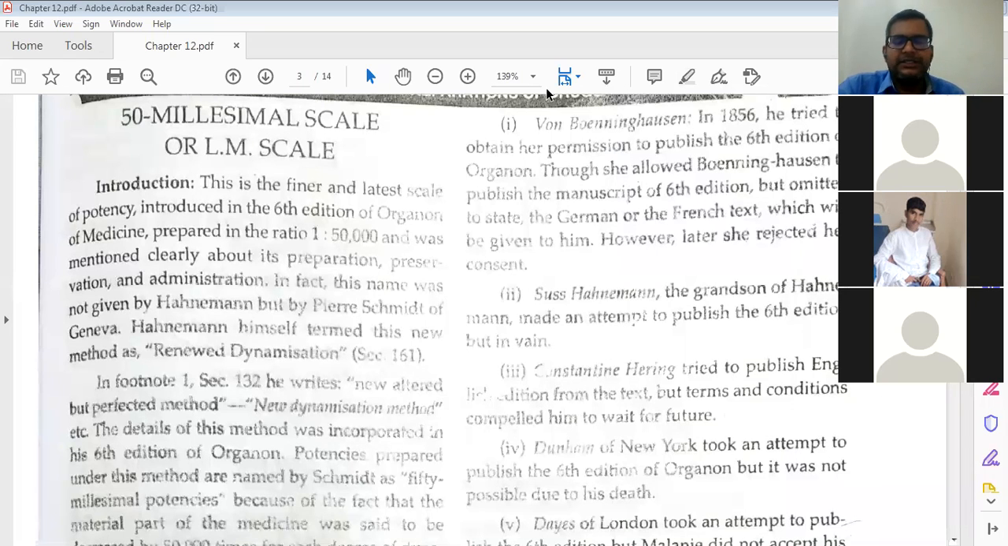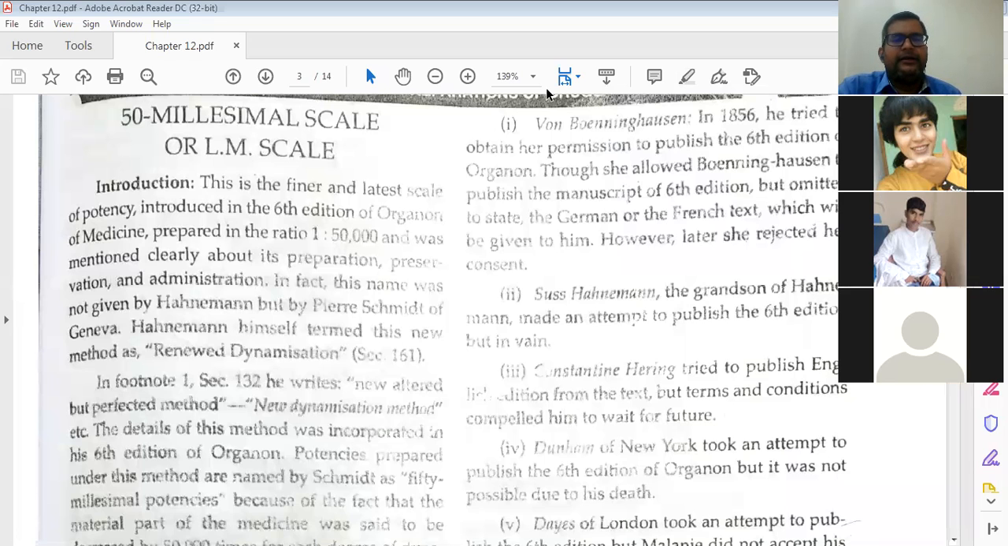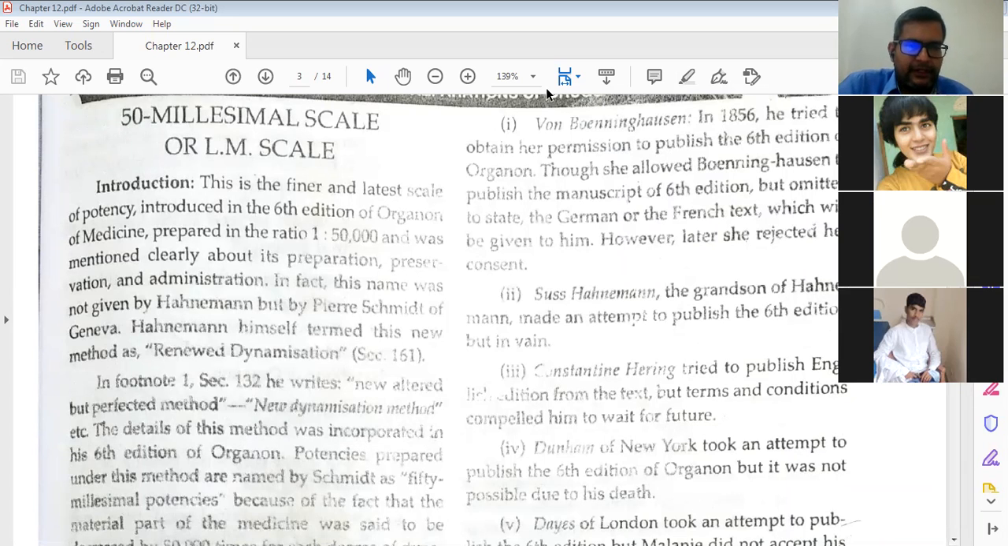In the decimal scale, what is the ratio? 1:9. Then for the centesimal scale, what is the ratio? 1:99. Then in 50 millisimal, what will be the ratio? 1:50,000. So remember these ratios. And the preparation, preservation and administration were mentioned clearly.